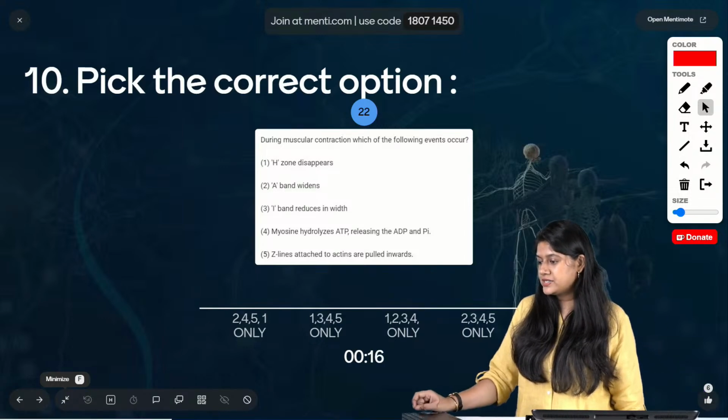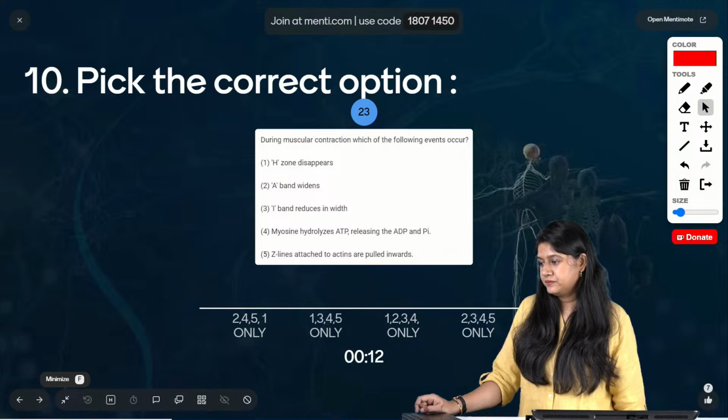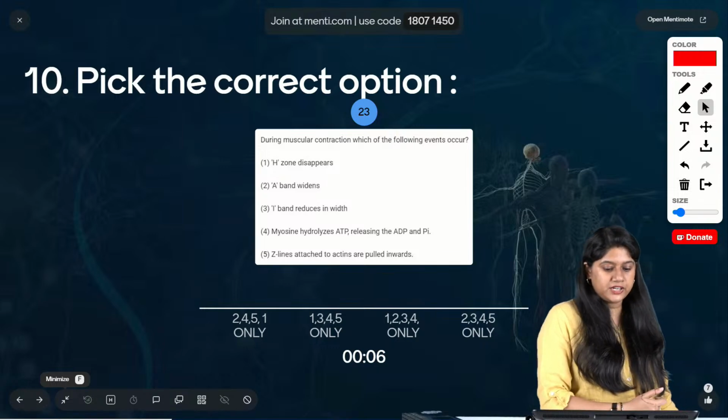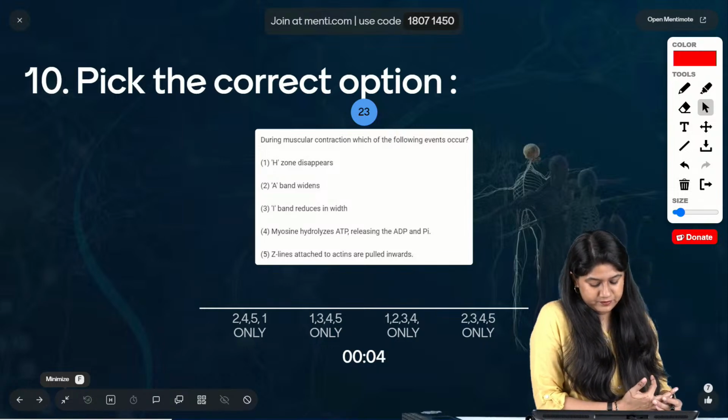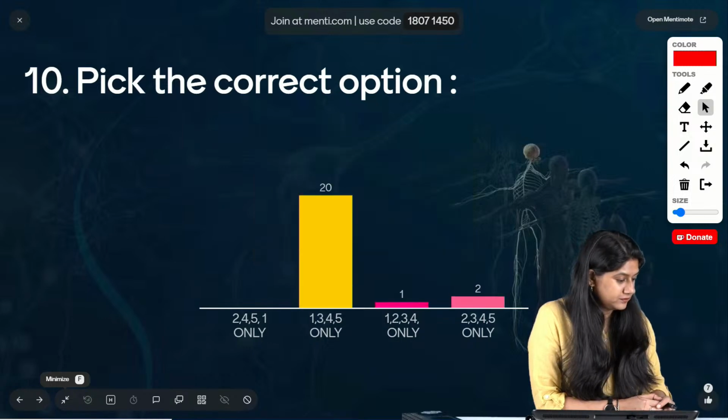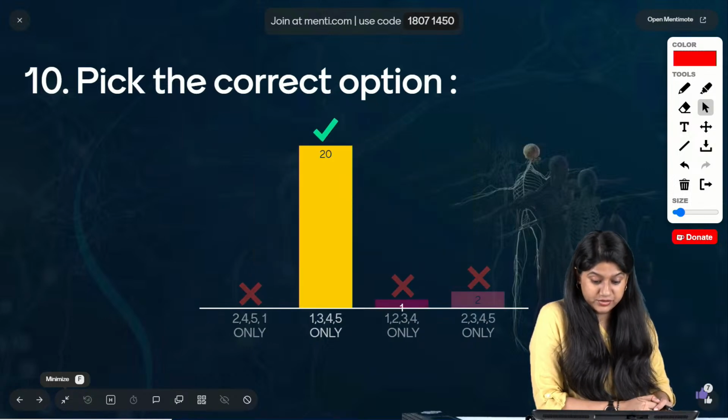If you answer this, then you know कि इसमें से क्या क्या हो रहा है. We have 5 statements. Very good, very good.